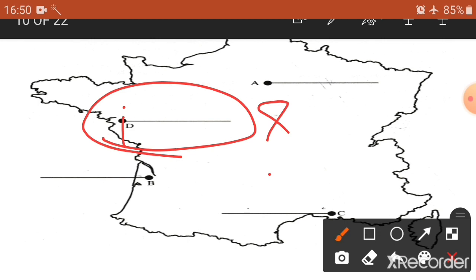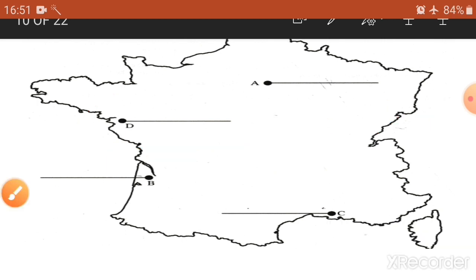The right answer is Nantes. You're not going to write anything on the map, you're just going to click the right option. So you should know which place is where.